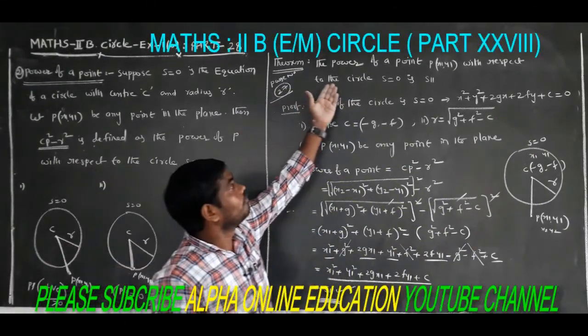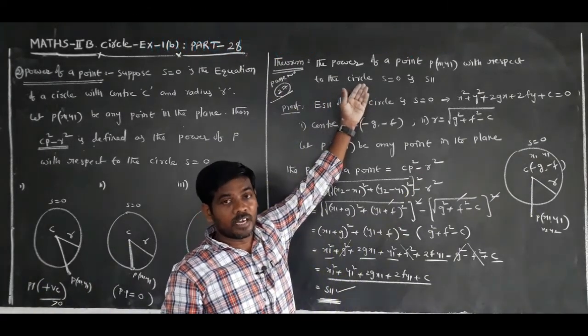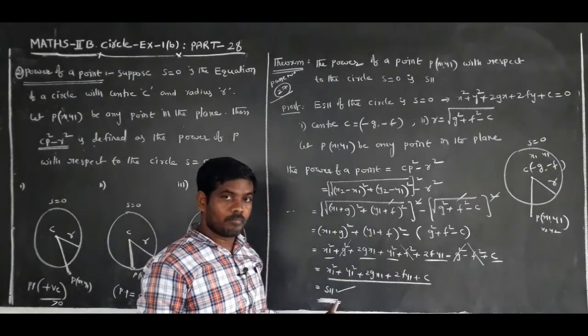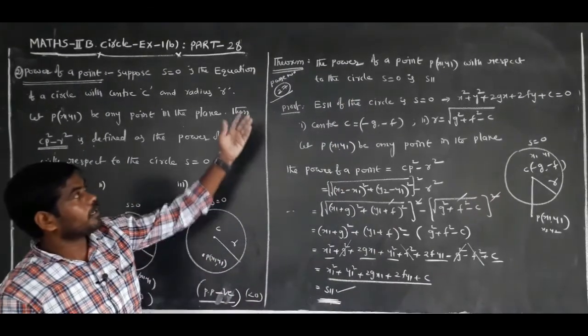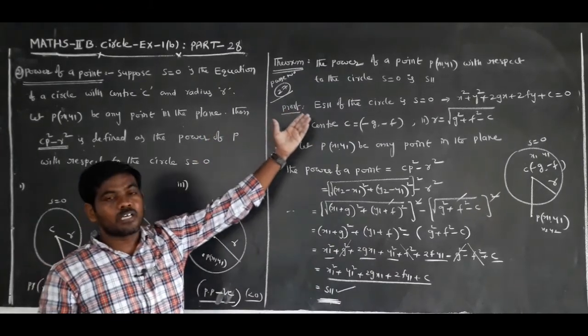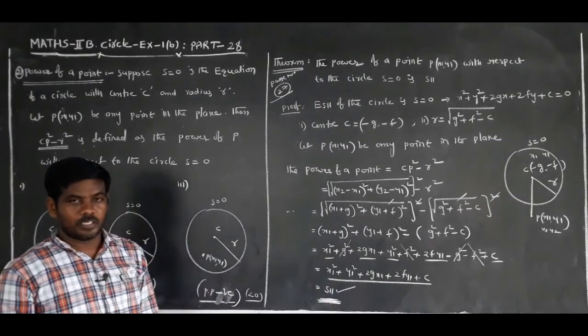This is the formula for finding the power of a point. Power of a point formula: S11. The power of a point P(x1, y1) with respect to a circle S equal to 0 is S11. Thank you.